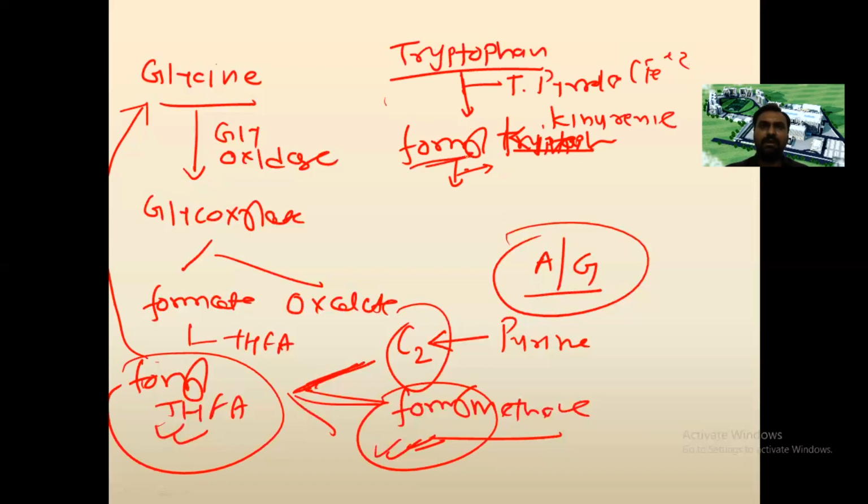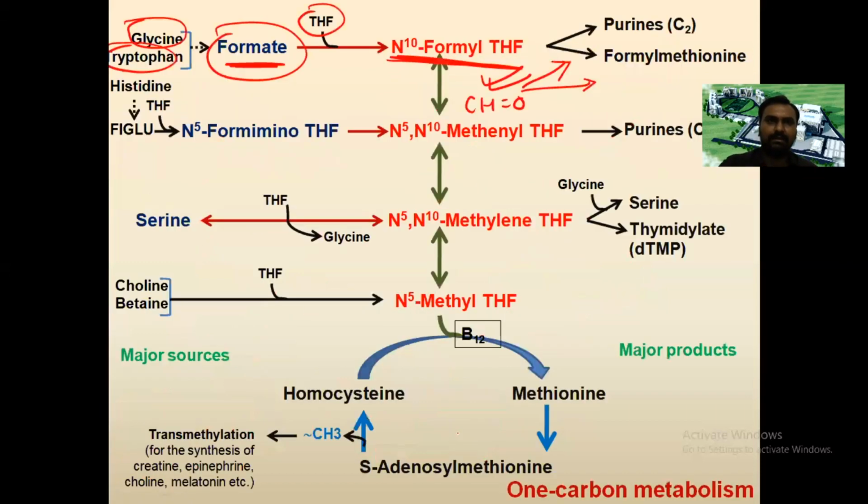Then this formyl group is donated to tetrahydrofolic acid, and tetrahydrofolic acid is converted to formyl THFA, from kynurenine. This formyl THFA will donate to the C2 of purine and to formyl methionine. This is one. I hope it is clear.